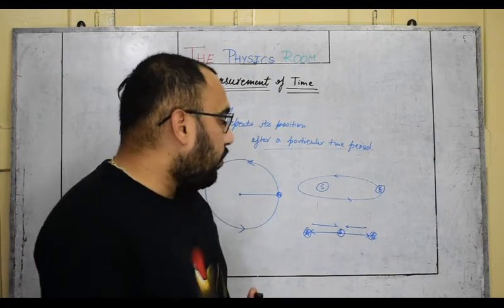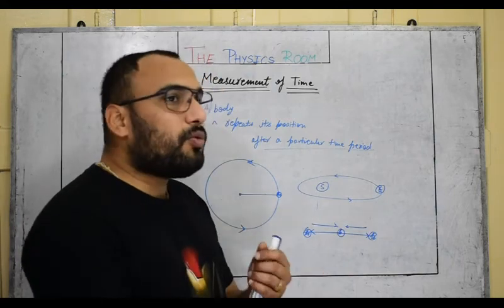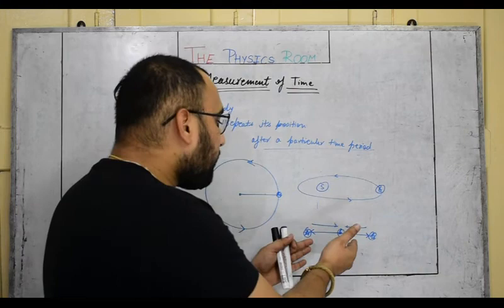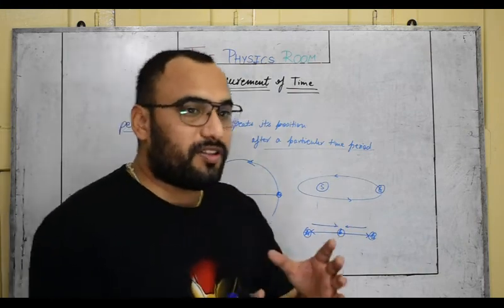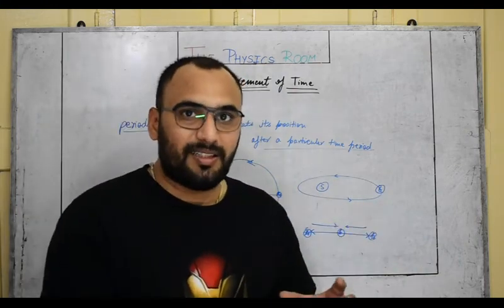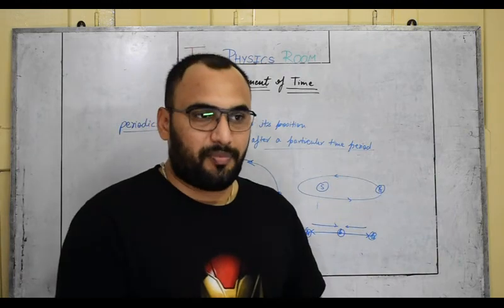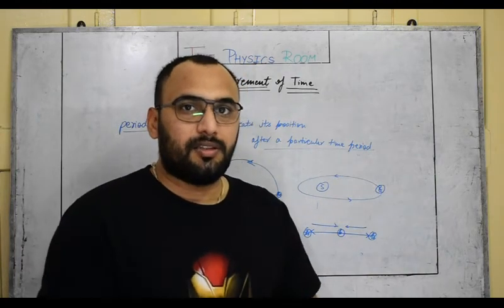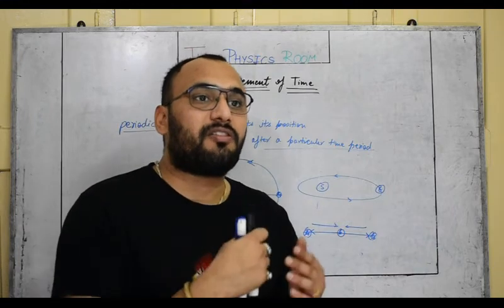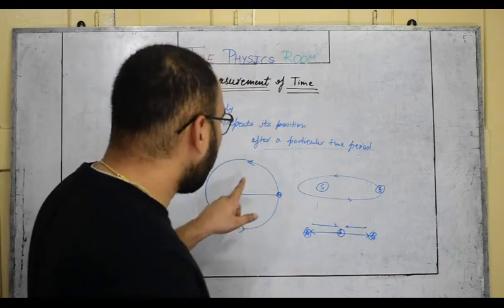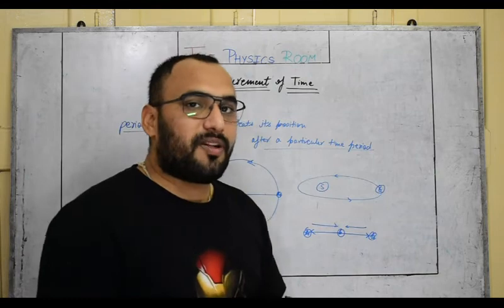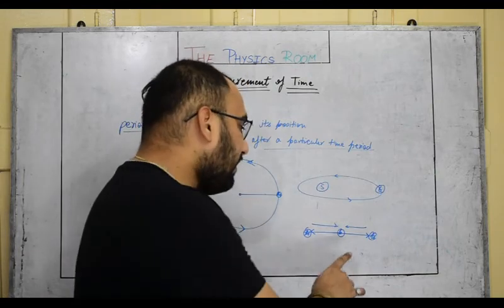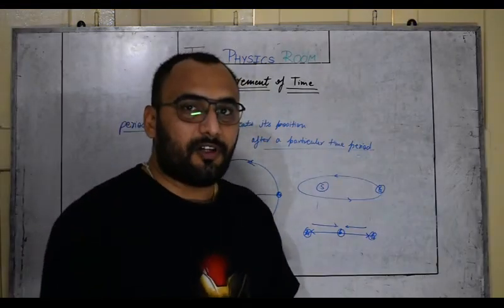This type of motion is called oscillatory motion. Oscillatory motion is a type of periodic motion, but one essential condition is there, that the body must move to and fro on its path. So all these three are examples of periodic motion, but only this one is an example of oscillatory motion.